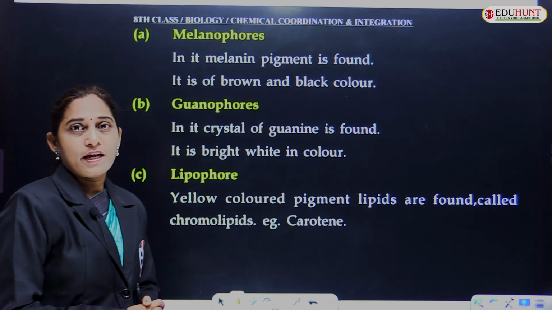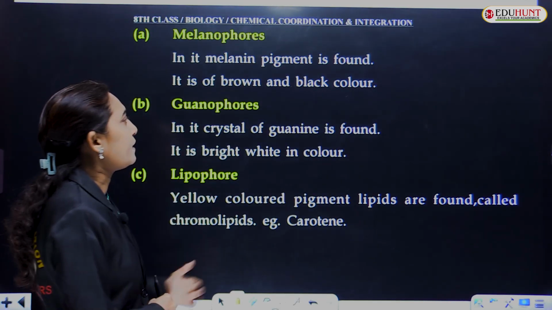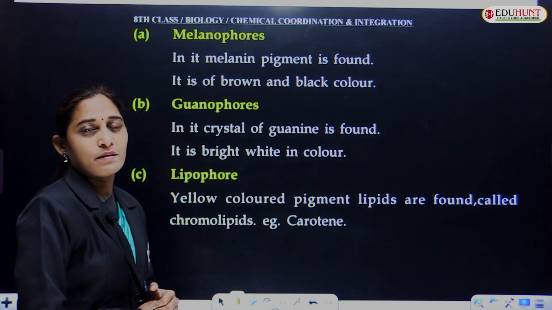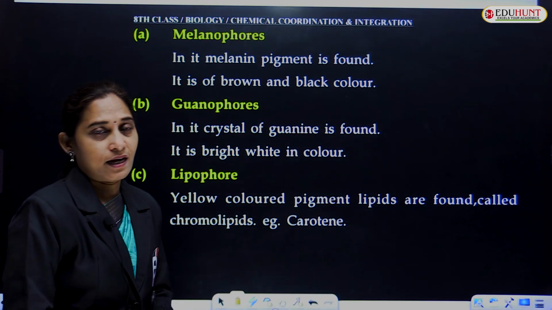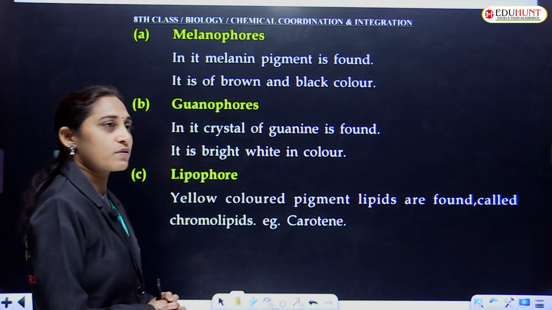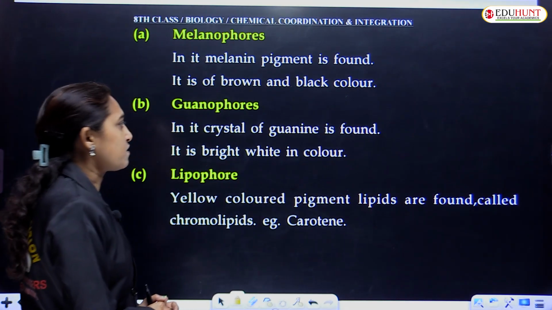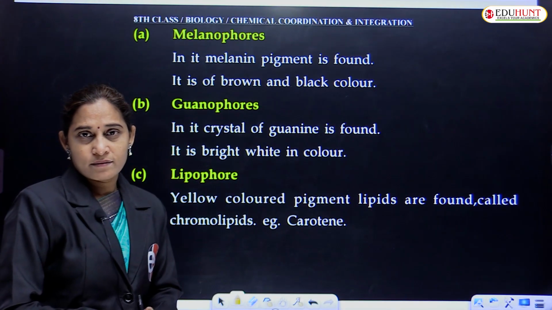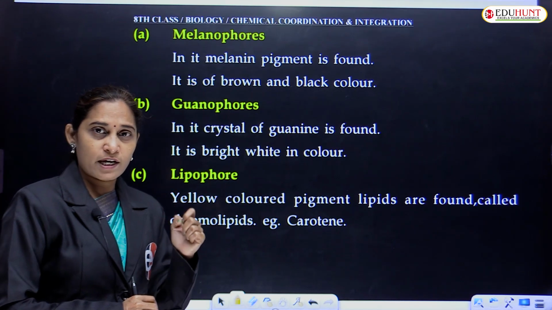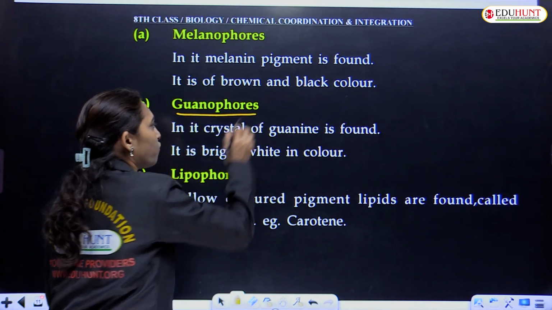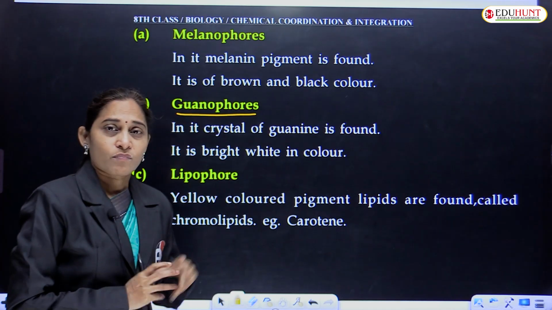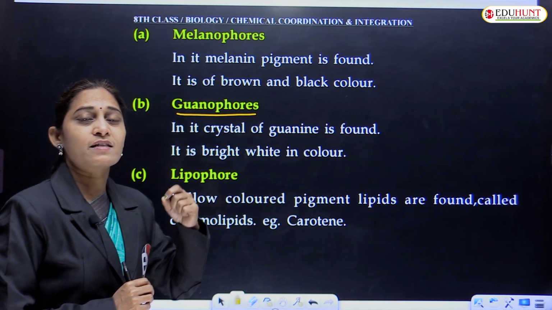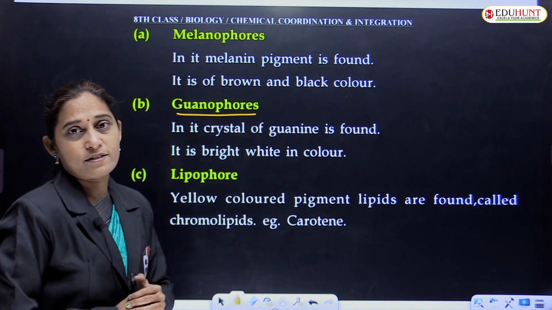Melanophores contain the melanin pigment, which is brown or black in color. Guanophores are crystals of guanosine. These are the granules present in the cytoplasm of melanocytes.